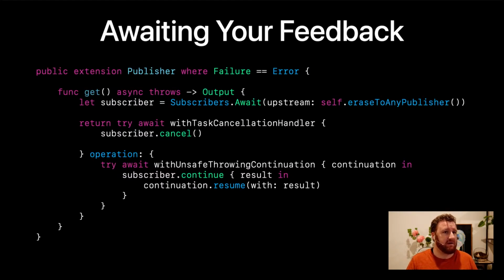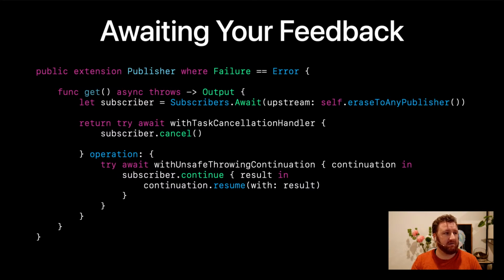So we create a custom subscriber for this one, which we went through how to do in the other talk. It's just, again, a simple function where we get our custom subscriber and it subscribes to the publisher that you pass in. And then we use a task cancellation handler, which is also very helpful. It allows us, if the task is cancelled, to then cancel the upstream publisher. So we're being nice citizens that way.